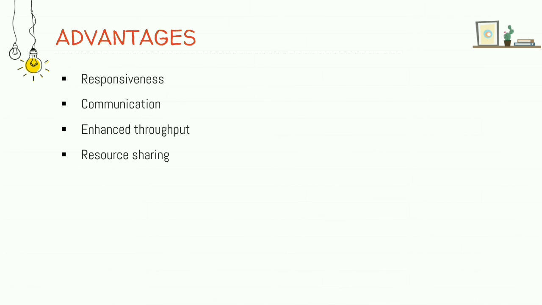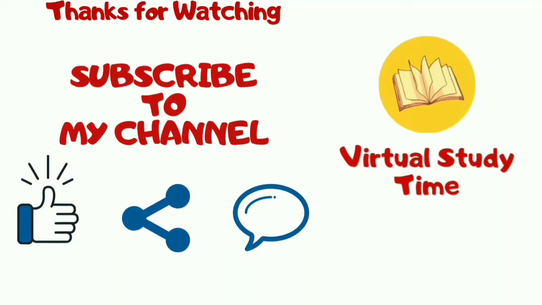The stack and register cannot be shared. Each thread has its own stack and registers. So these are the advantages of the threads. Hope you have understood the concept of threads briefly. Thank you.